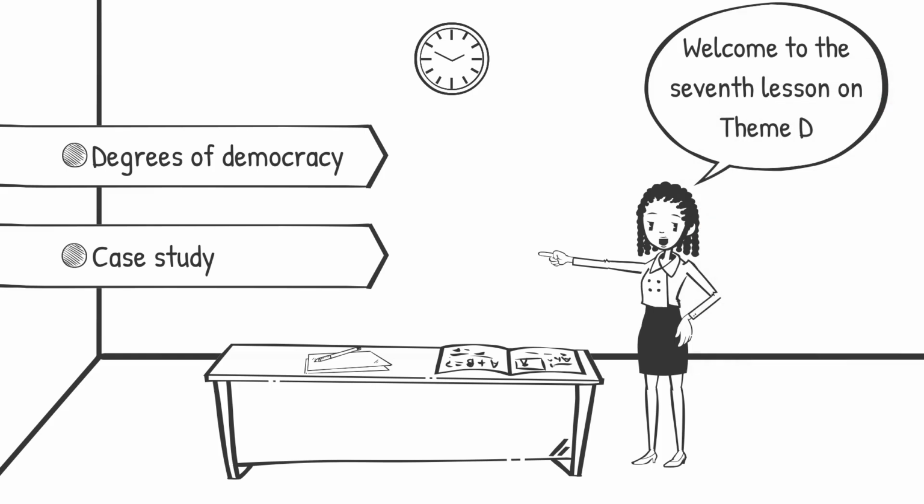Welcome to the 7th tutorial on Theme D. We will be looking at degrees of democracy and a case study that compares democracy in Azerbaijan with Norway.